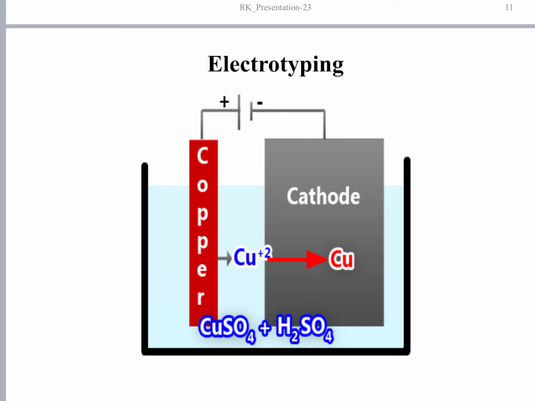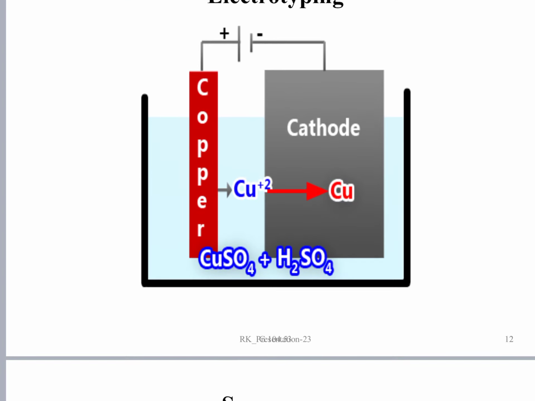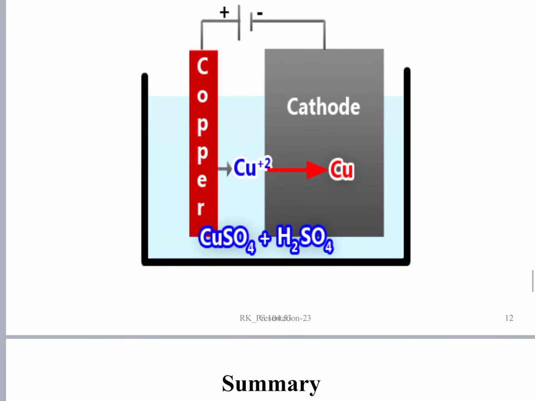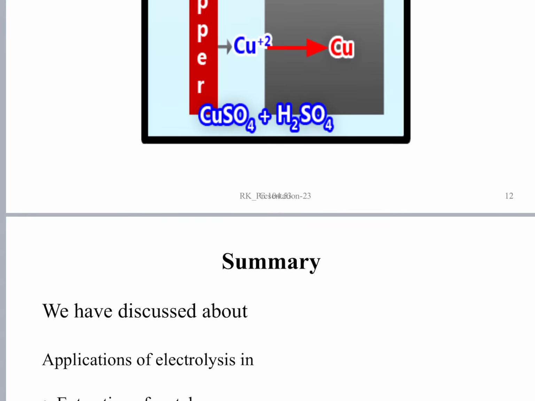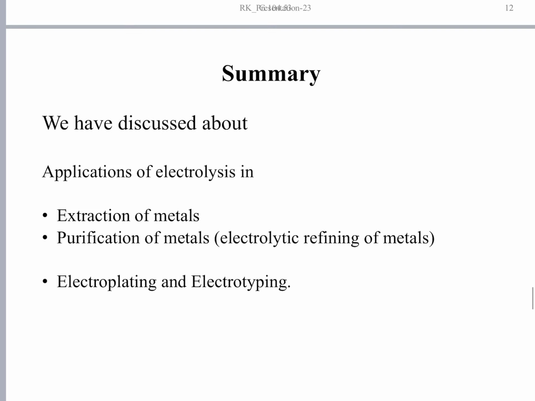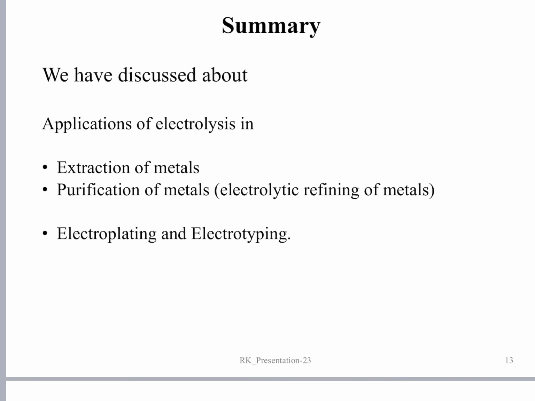In this process, the cathode is the block containing the matter. When electricity is passed, copper from the anode goes into the solution in the form of copper ions, leaving the electrons on the anode, and copper ions from the solution get deposited on the cathodic block. So the matter impression is prepared. This process is called electrotyping. It is the same electrolysis process, the same transfer from anode to cathode.